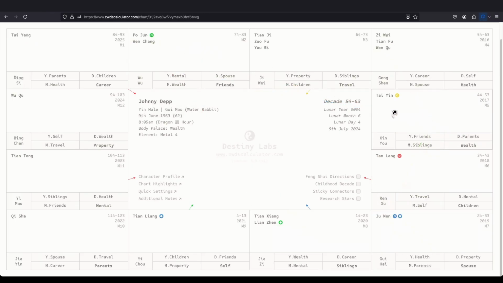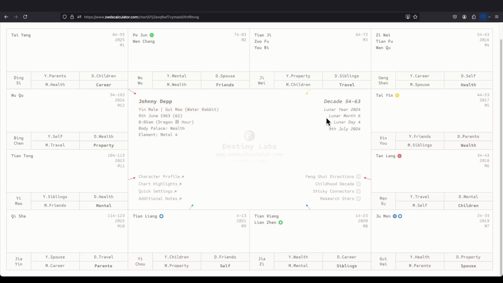For this web app, we can see that his birth time is different from his original one, 8:44, right? That's because it's adjusted for solar time. That's calculated based on his location, which is Kentucky, US, as we can see after hovering here. Next, about the hovering, we can see that his birth date is 9th of June 1963. We can hover over it and we can see his lunar birth date is 18th of the 4th month of 1963.